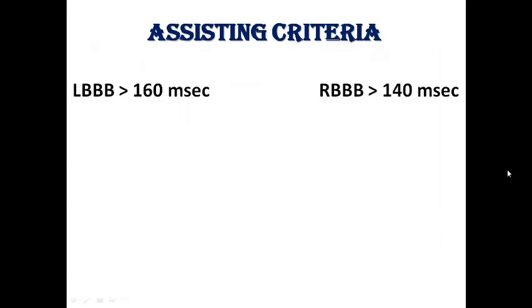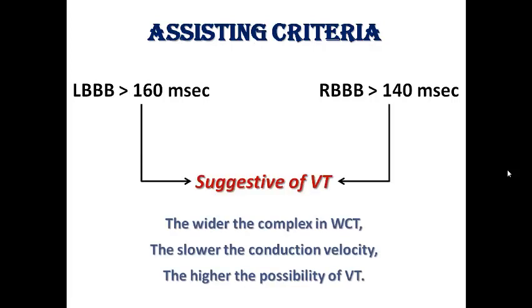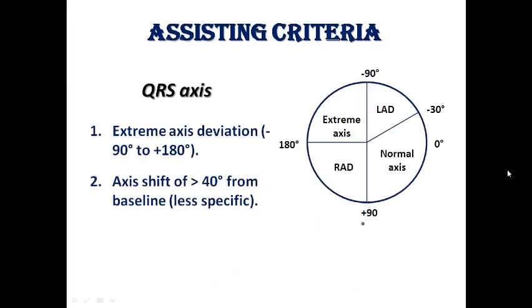If the QRS duration is more than 160 milliseconds with left bundle morphology, or more than 140 milliseconds with right bundle morphology, these criteria are suggestive of VT. They raise the notion that the wider the complex in wide complex tachycardia, the slower the conduction velocity, and so the higher the possibility of VT. So the longer the duration, the more likely this wide complex is VT.